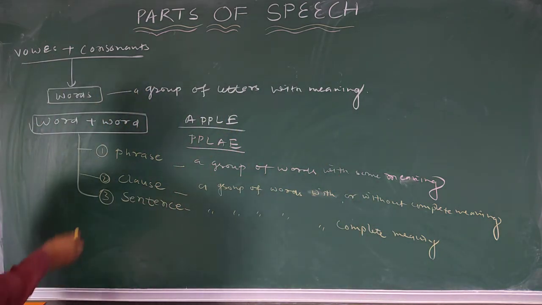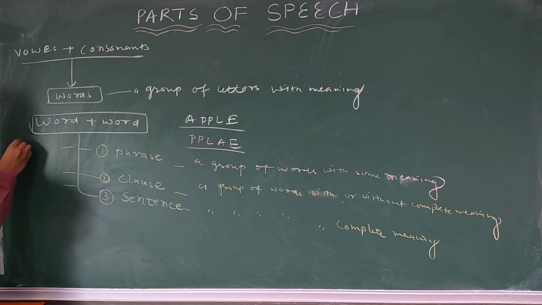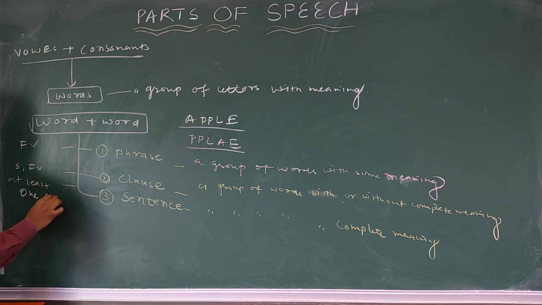One more difference we have, for example, for phrase we say we do not find any finite verb. In phrase we do not find any finite verb. In clause we find one subject and one finite verb, and for sentence we want or we find at least one finite verb. All right.